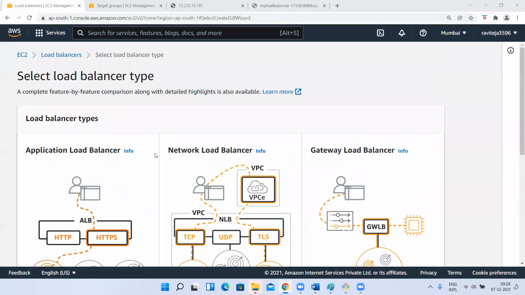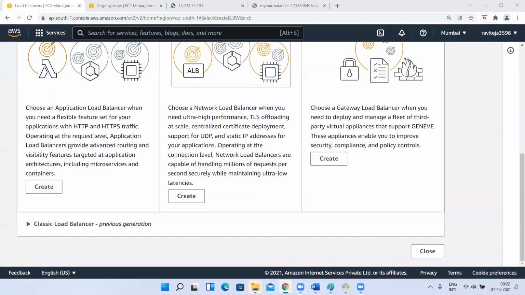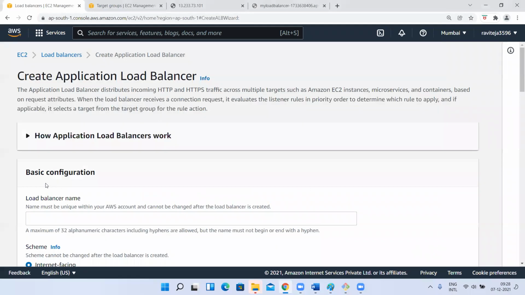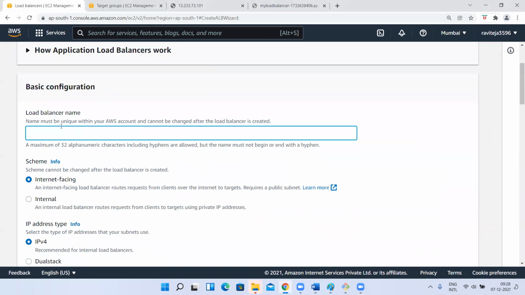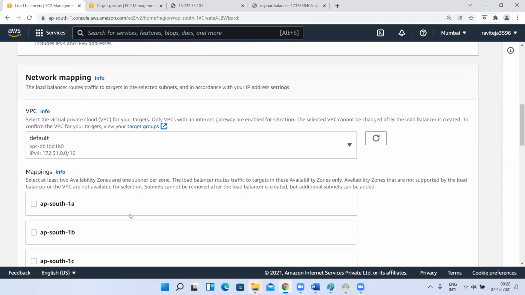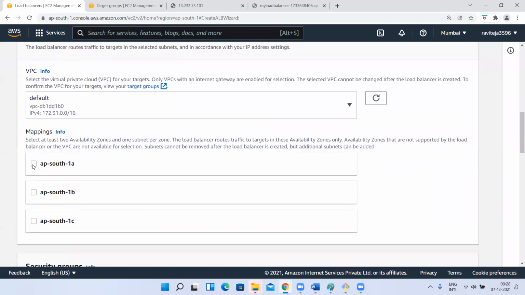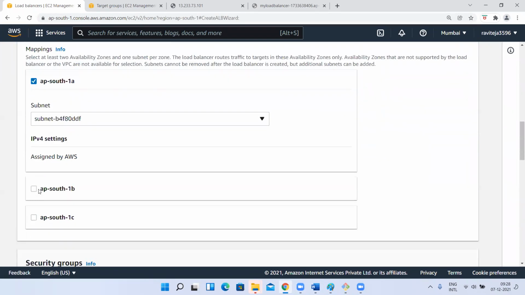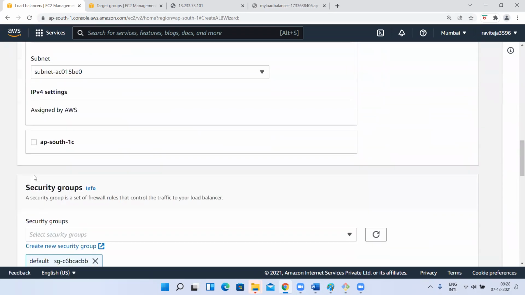Okay. See this, I'm going to create a load balancer, right? I'm selecting it as application load balancer. Name of the load balancer, my LB, my load balancer. It has to work with internet, means through public internet only I'm going to access. I want this. Next, this load balancer has to map to the default VPC. And in that VPC, where it has to route the traffic, to which availability zones, AP South 1A and 1B.